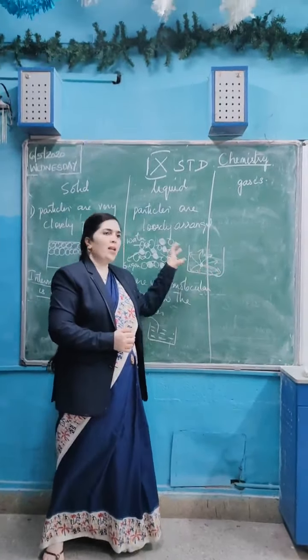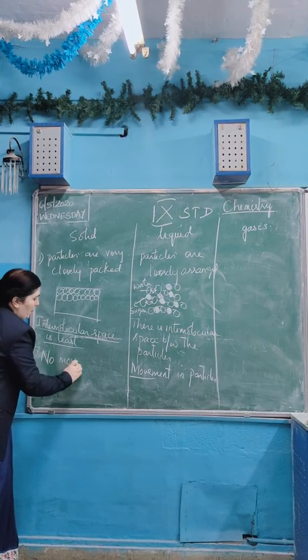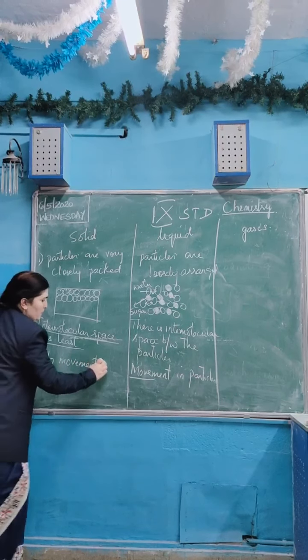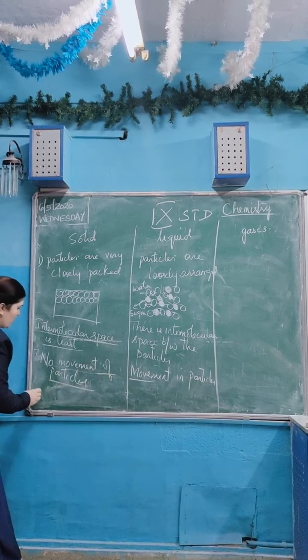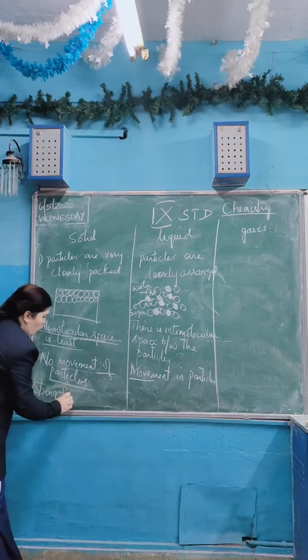There is no movement of particles. So why is there no movement of particles? Because there is a strong force of attraction